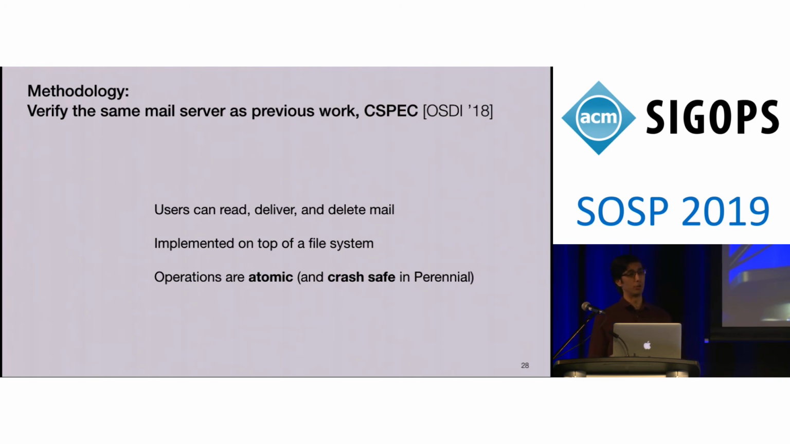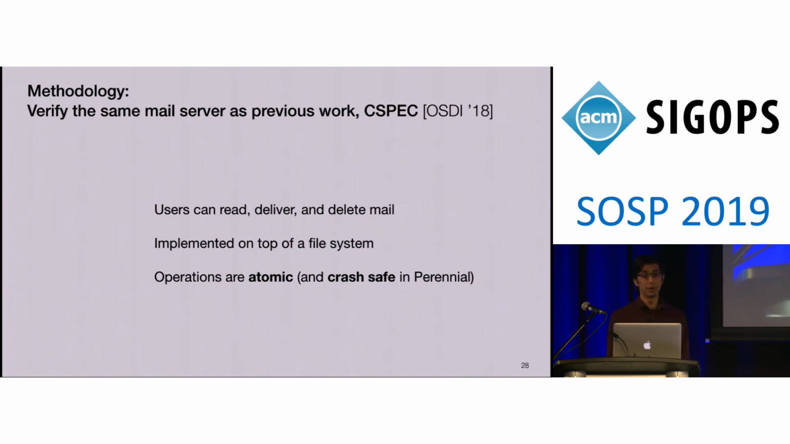The methodology that we used to compare the proof effort of Perennial is that we verified essentially the same mail server design as our prior work in CSpec from OSDI last year. CSpec is a verification framework which supports concurrency reasoning but doesn't have any crash safety support. In both of these mail servers, users can read, deliver, and delete mail.